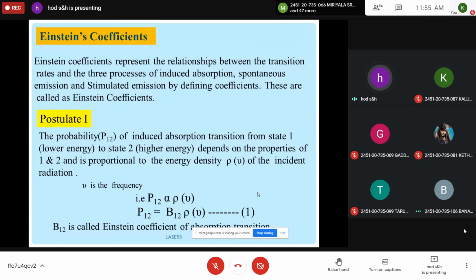It is a small topic only. I will give the introduction today, and the derivation part I will do in the next class. This is very important in this chapter. Einstein's coefficients. Please note. Einstein coefficients.